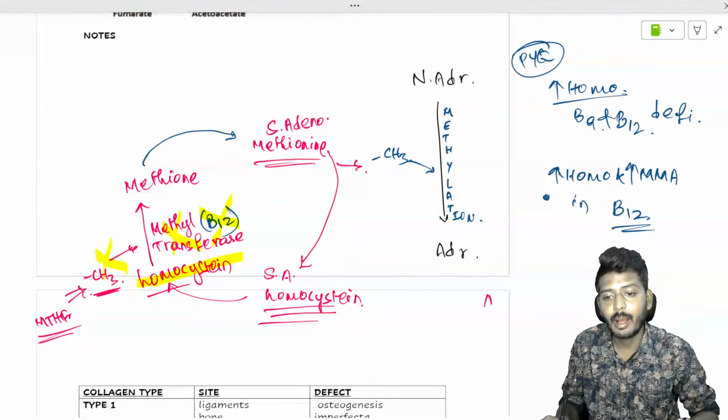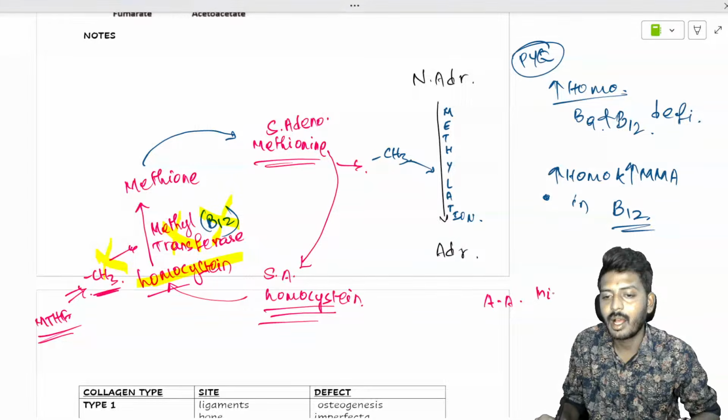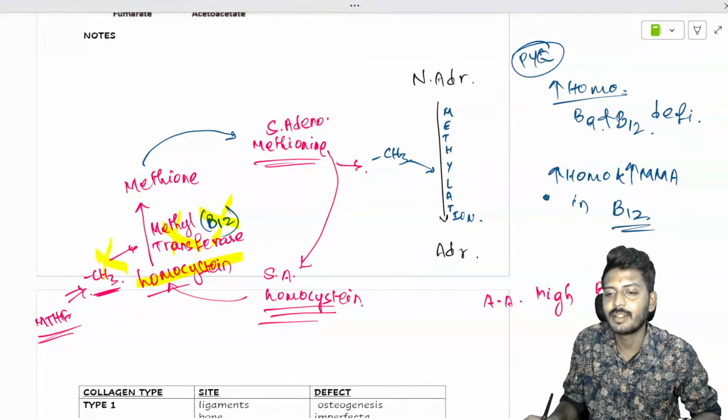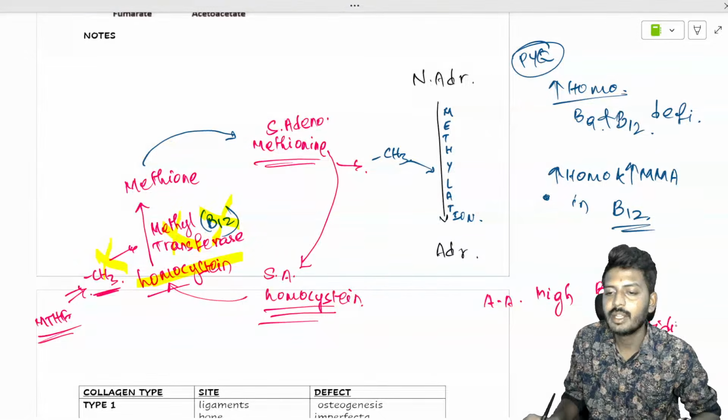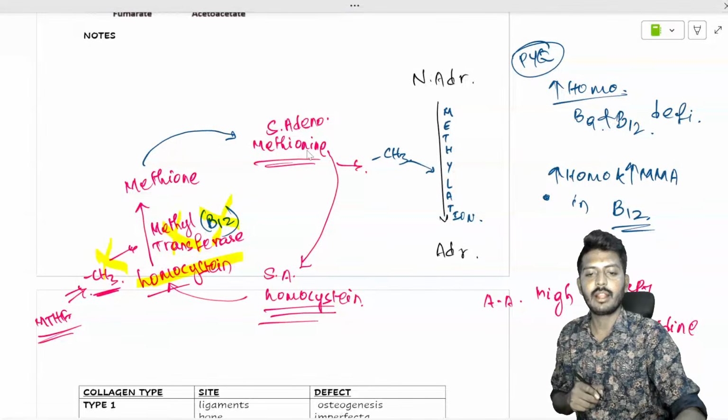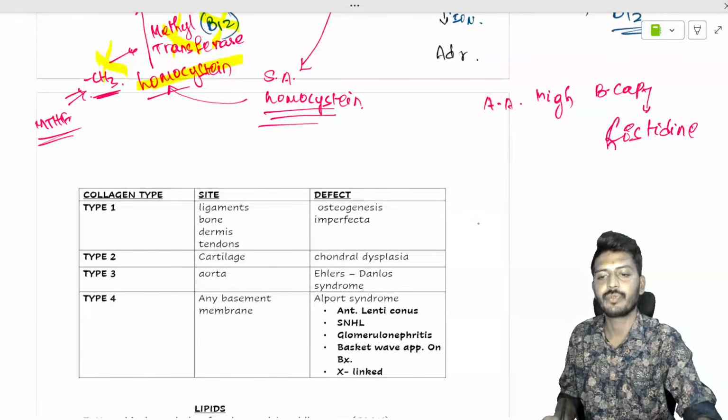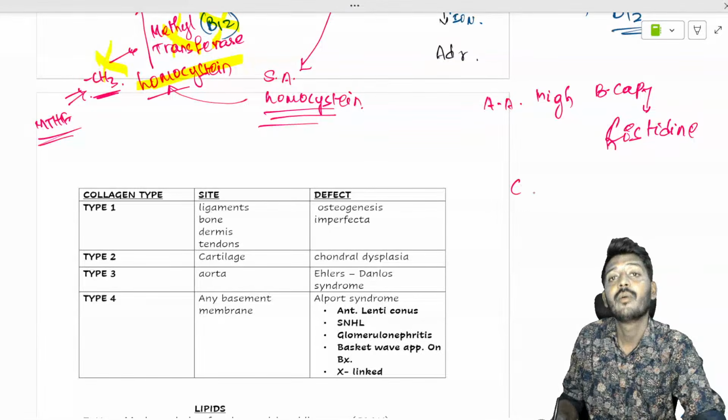Then let's talk about the amino acid with the high buffer capacity. That is your histidine. There are other key points which you need to remember.